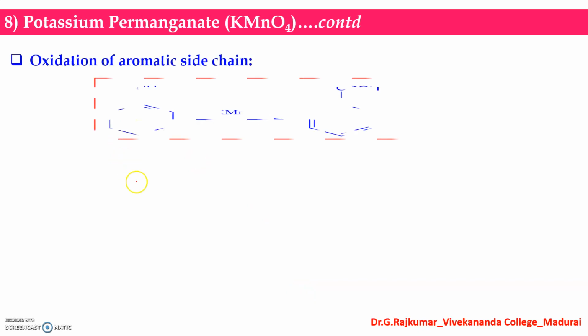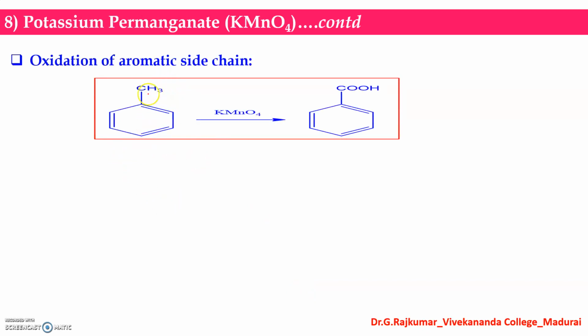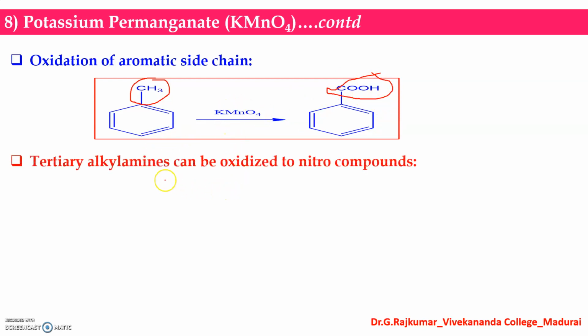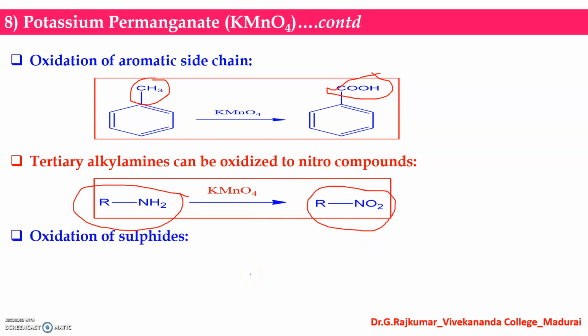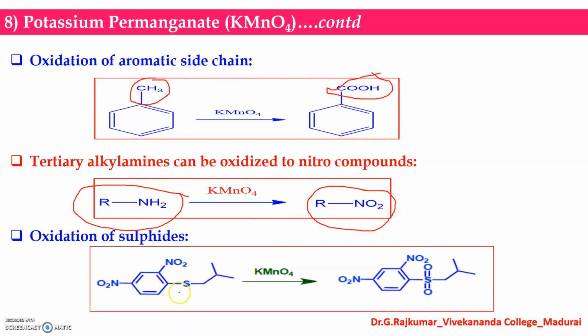And the oxidation of the aromatic side chain, look at this. This is toluene. This is a side chain of the aromatic ring, and this CH3 can be oxidized into COOH, that is benzoic acid, in the presence of potassium permanganate. And the tertiary alkyl amines can be oxidized into nitro compounds. They can also be used for the oxidation of sulfides. So look at this. These sulfides can be oxidized into sulfoxides in the presence of potassium permanganate.